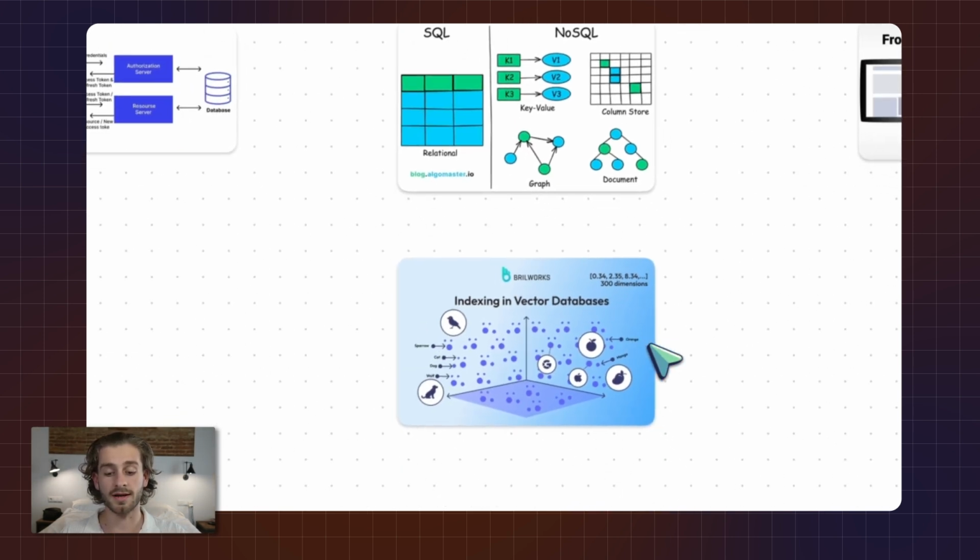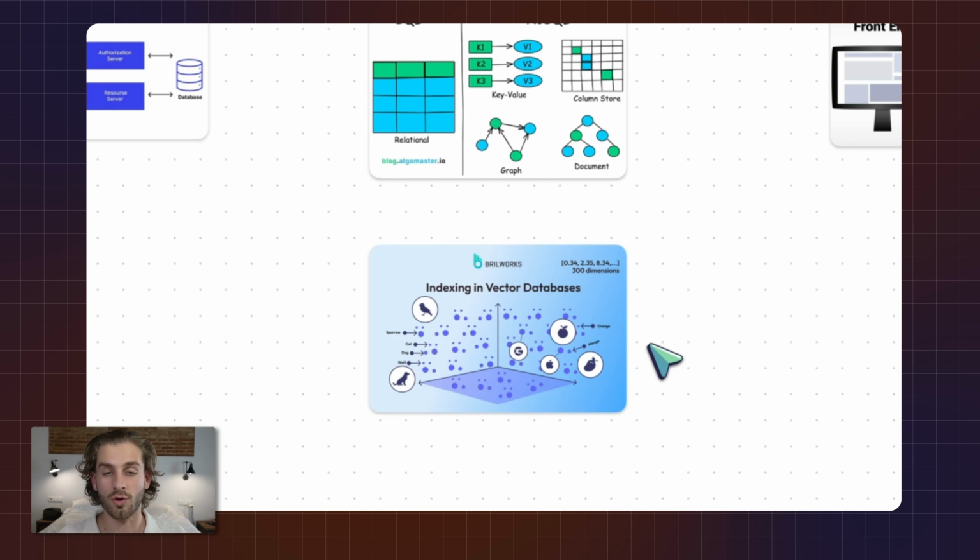Now, the last thing I'll talk about is vector databases. If you want to learn more about this, I've got a separate video that explains exactly how that works. These are really popular right now because it's a new way of querying data and it's very AI friendly. But long story short, this allows us to query data by plotting points in a Cartesian plane and drawing lines between data to find the shortest distances and pulling information that way.